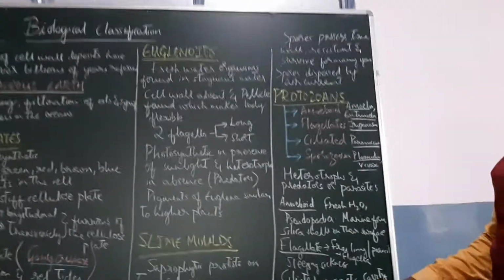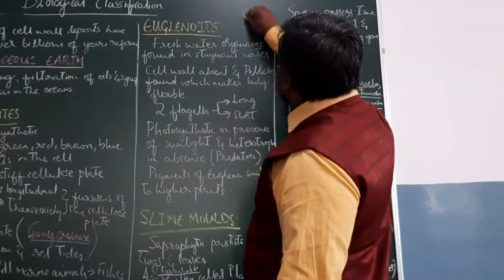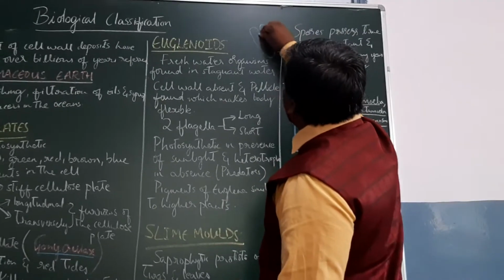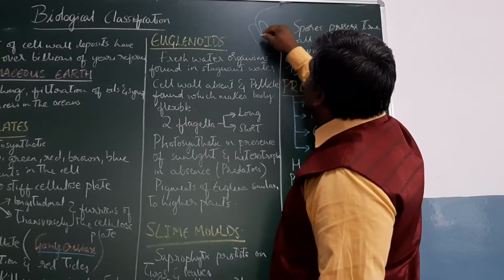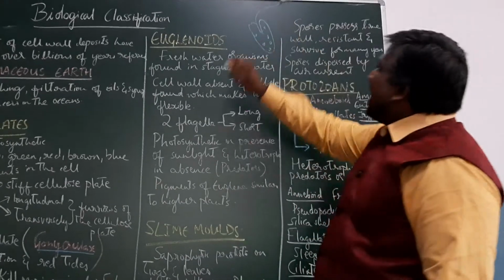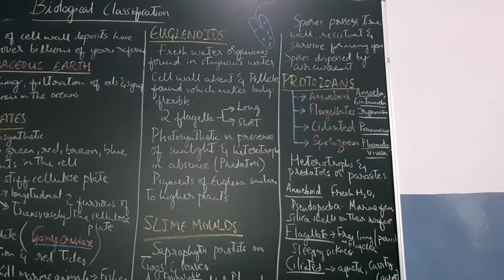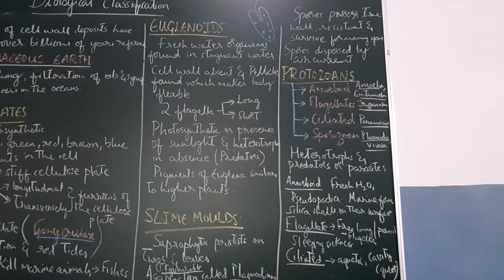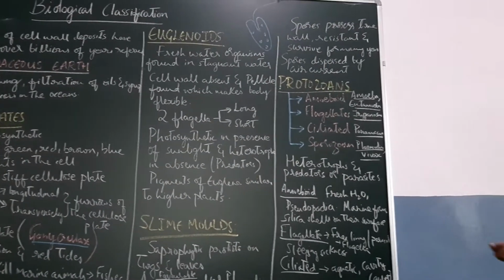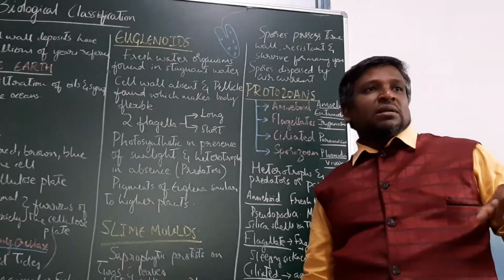Euglenoids, euglena. Sometimes they are placed both under plants as well as under protista. So this euglenoids, example euglena, you can remember. They are freshwater organisms found in stagnant water.